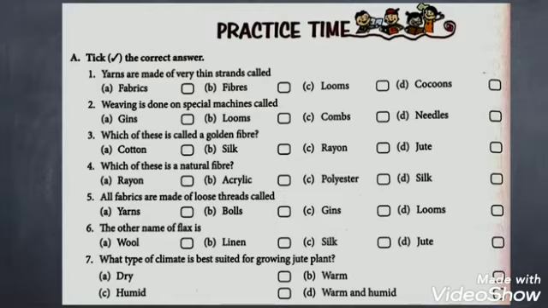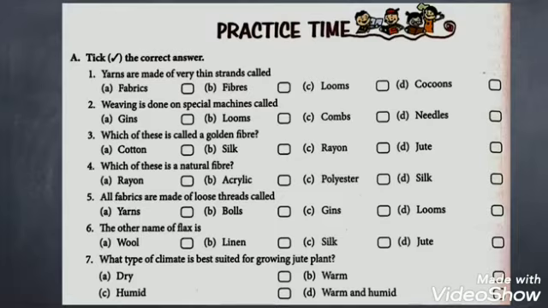So today we will start with the question and answers of the third chapter, that is fiber to fabric. Students, take out your notebooks and try to answer the following. You may pause the video whenever required. So let's start with practice.